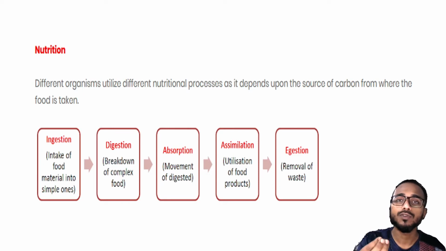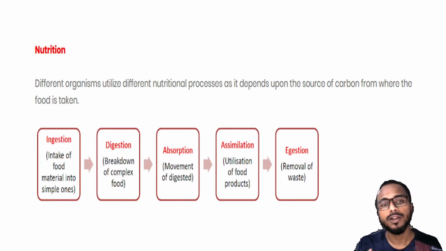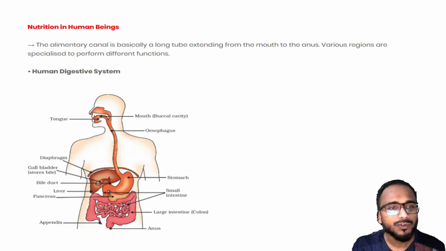Then comes absorption. After digestion, all the materials required by the body are absorbed. After absorption, they are also utilized. If I'm taking a lot of protein in my food, the protein is absorbed by the body, and that protein will be used by my muscles or my eyes or whichever organ needs it. The utilization of the materials is called assimilation. And what our body doesn't require is removed from our body, and that process is called egestion.